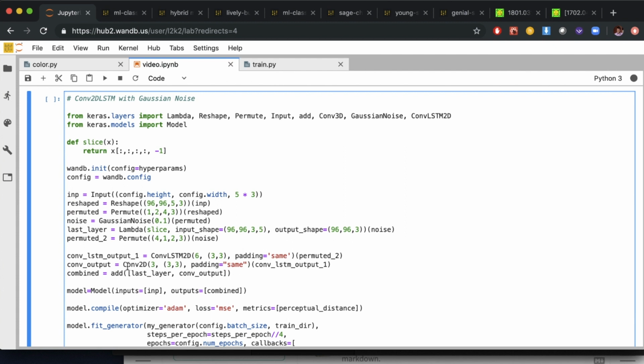And then we're going to run that through a conv2D to get it in the shape that we want, which is 96 by 96 by 3. And then we're going to combine the convolutional output and the output of just taking the last layer. So this is a very small change, just a 2-line change, but it makes our model significantly more complicated and powerful, and it's going to take significantly longer to train. So let's get it started.